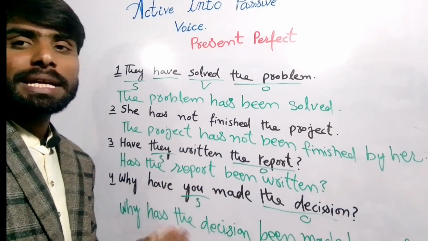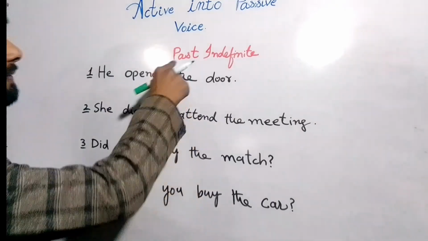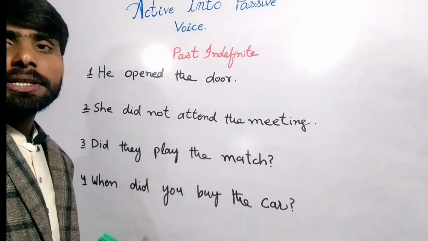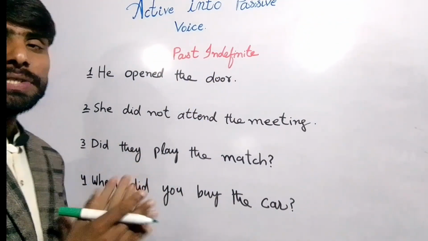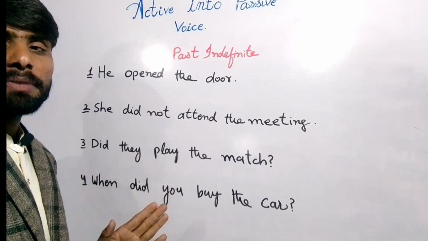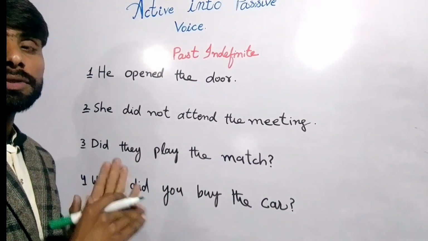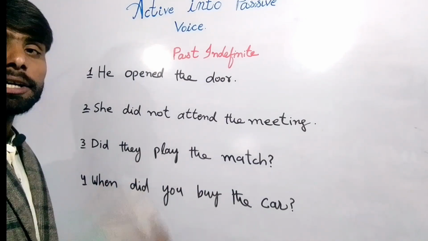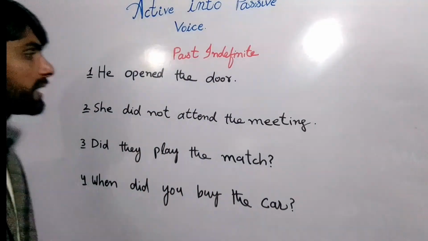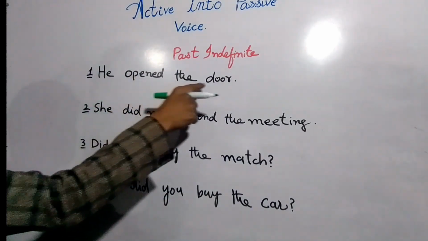So now let's move on to the next tense. Next our tense is past indefinite, right? Present perfect continuous we don't make passive voice. All perfect continuous, present perfect continuous, past perfect continuous, future perfect continuous, we don't make passive voice, right? So that's why we move to the past indefinite. First is "He opened the door."